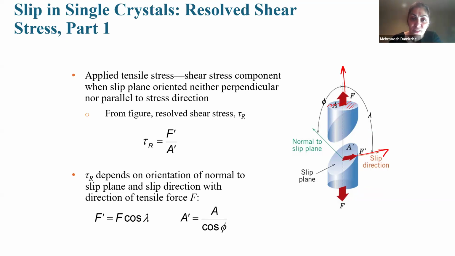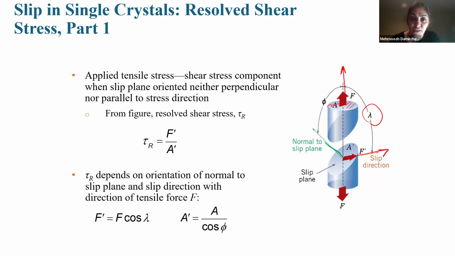Okay, so the slip direction: the angle between the applied stress direction and the slip direction we show by lambda. The normal to the slip plane is the green color here, I show it by green again.